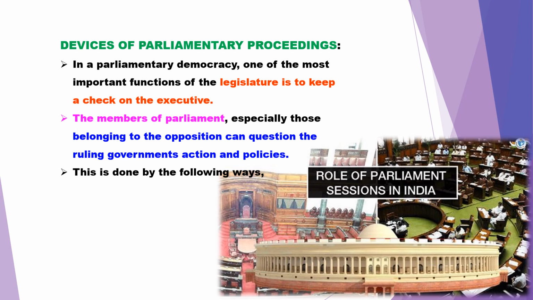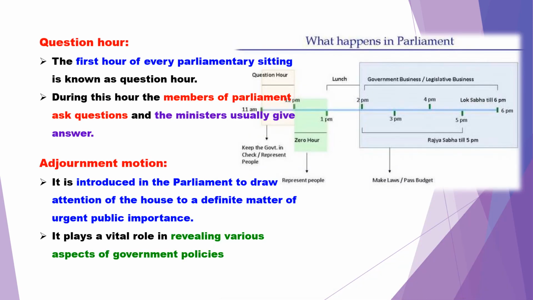There are a lot of ways. One such way is the question hour. Any member of the parliament can start questioning in the first hour of the parliament, from 11 AM to 12 PM. The first hour of every parliamentary sitting is known as the question hour. During this hour, a member of parliament, most probably from the opposition party, will ask questions to the minister, and the minister must give an answer. This is one kind of proceeding that happens in the parliament.